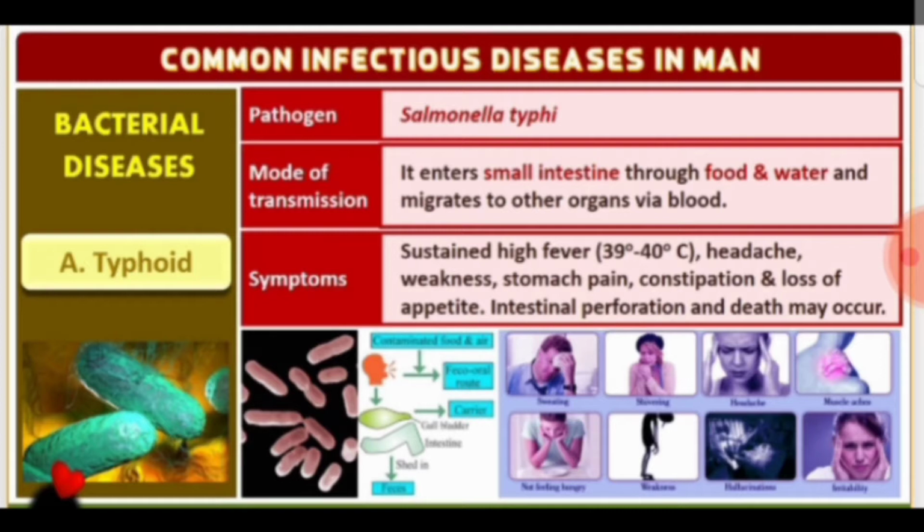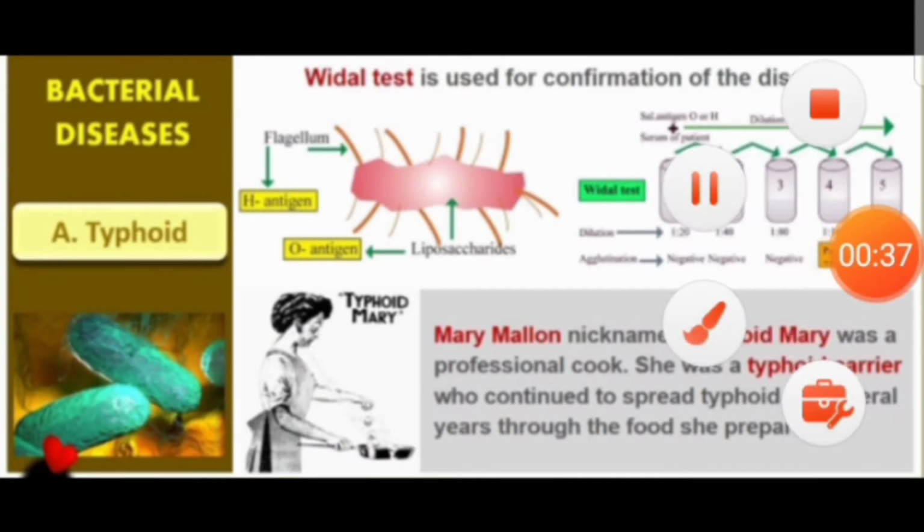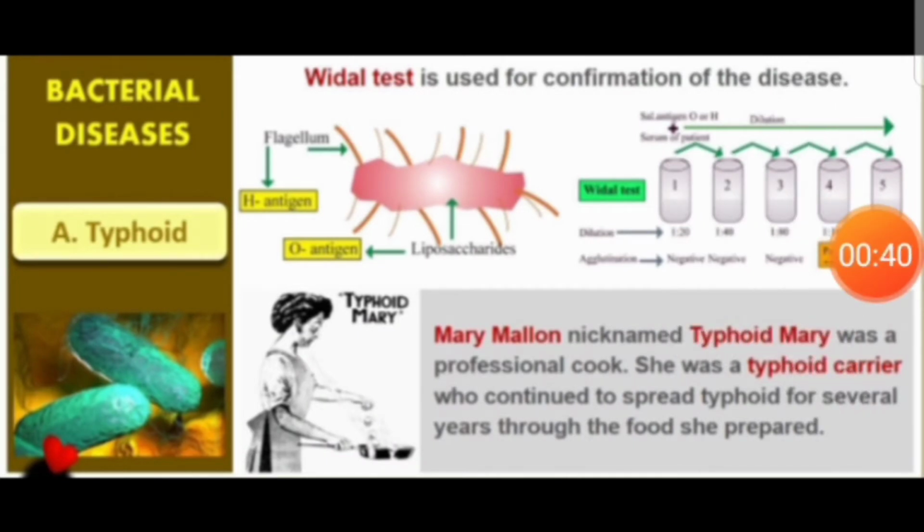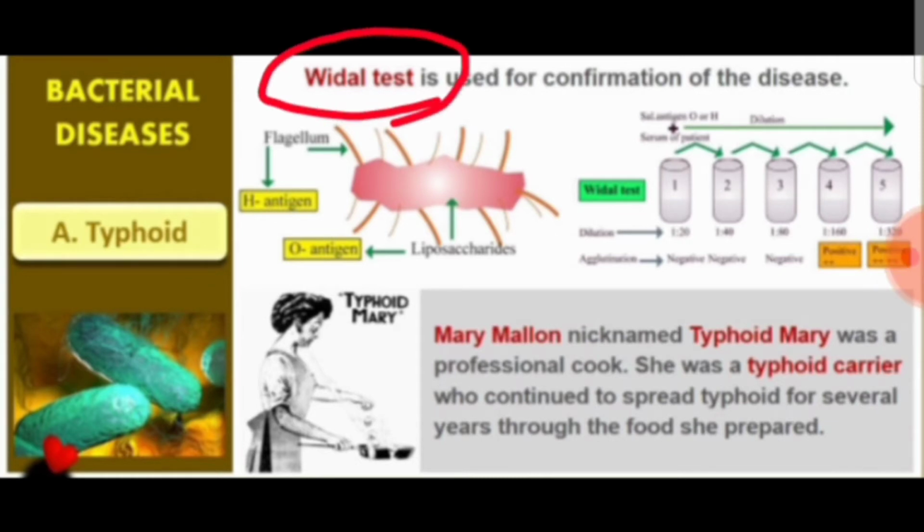There are two bacterial diseases in our syllabus. First is typhoid, and here what you need to remember is the pathogen for typhoid is a bacteria called Salmonella typhi. Salmonella typhi is the pathogen which causes typhoid. Another important point is that typhoid is detected by a diagnostic test called Widal test. Widal test is used for confirmation of typhoid.